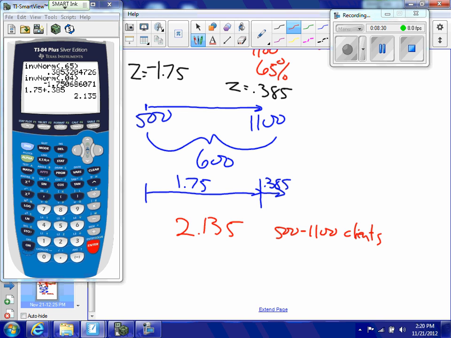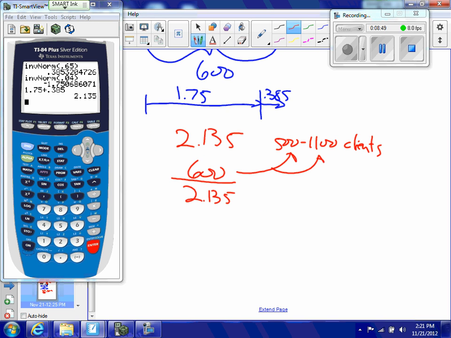So if I take 2.135 and I divide it into the 600 difference between the 500 and 1100, that's going to tell me how many clients make up one standard deviation. And when I do that, I get approximately 281. So 281 clients is my standard deviation.